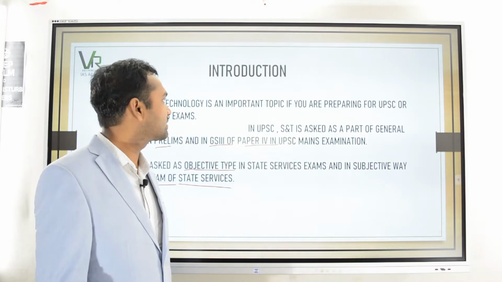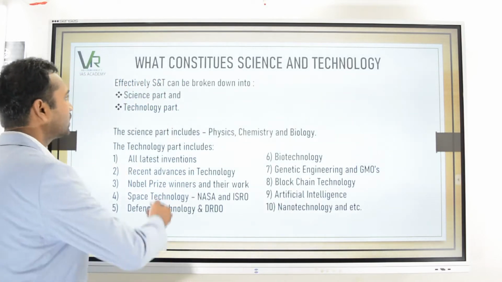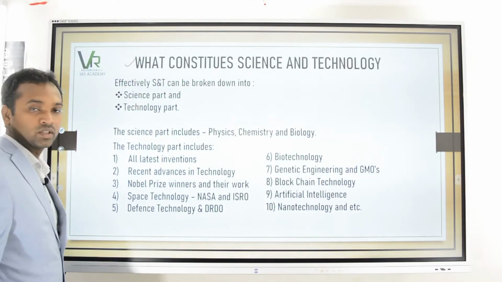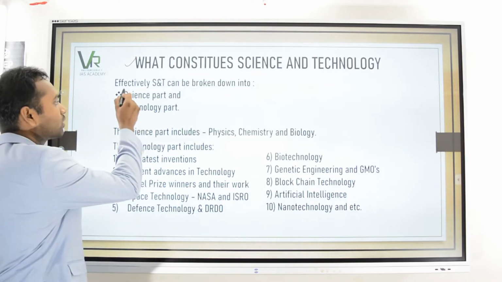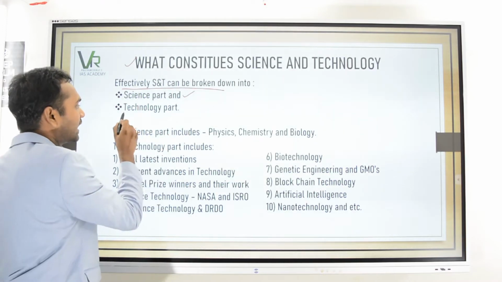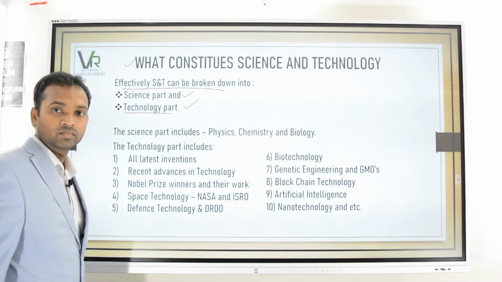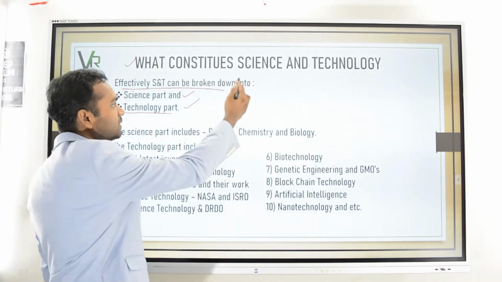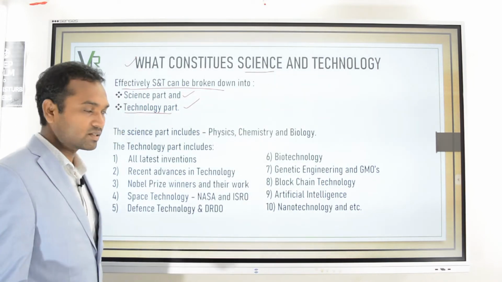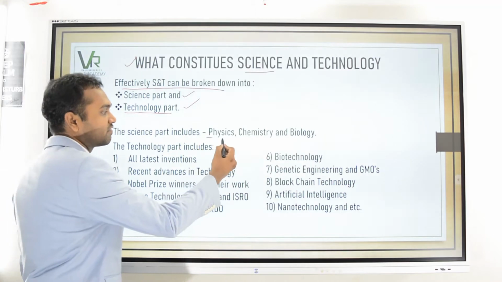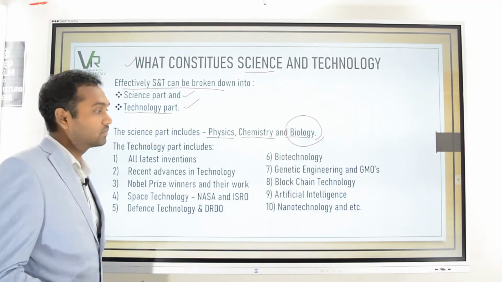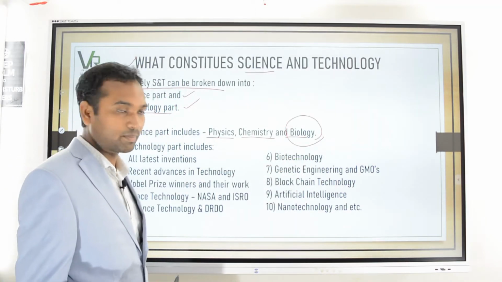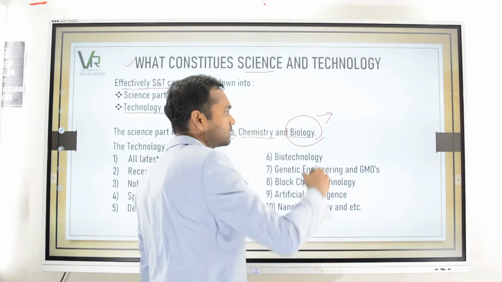So we'll see what science and technology basically is. What constitutes science and technology? Effectively, it can be broken down into the science part and the technology part, as the name itself implies. Here, science includes physics, chemistry and biology, and biology we are going to discuss separately in the biology series.